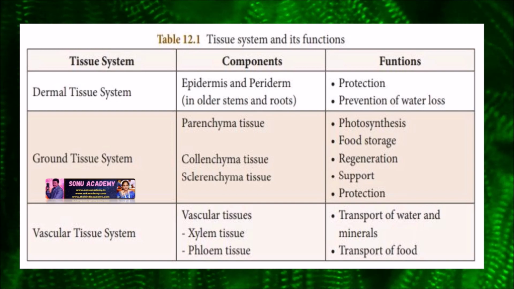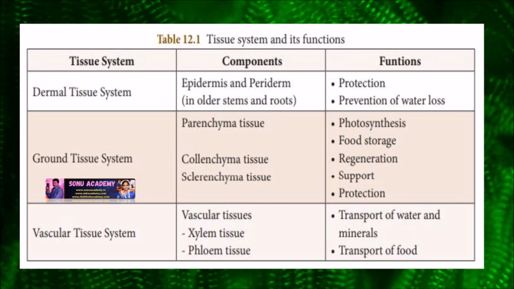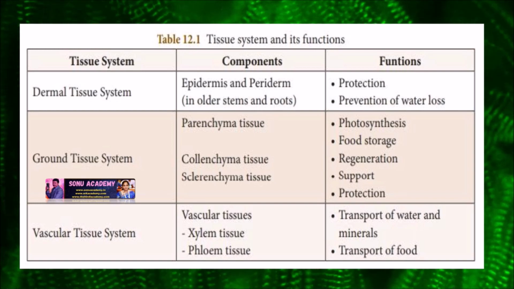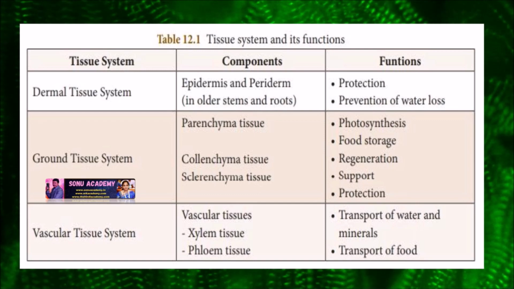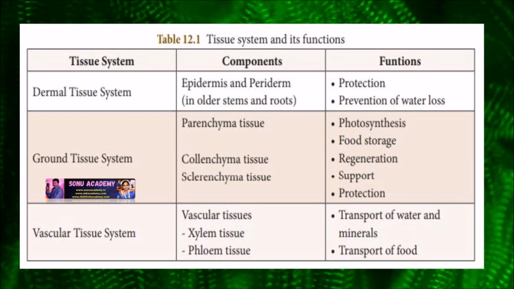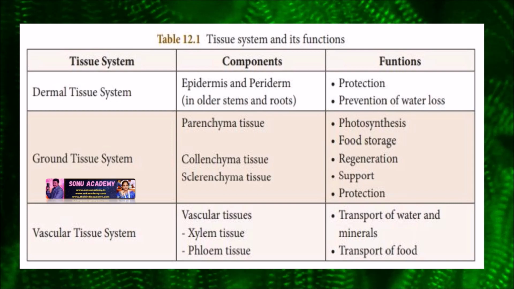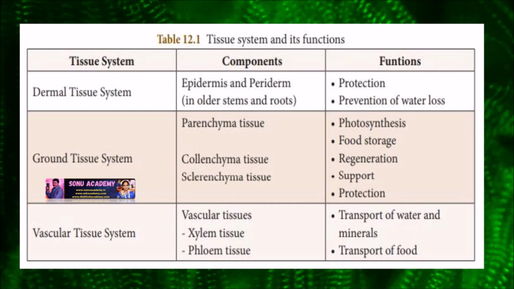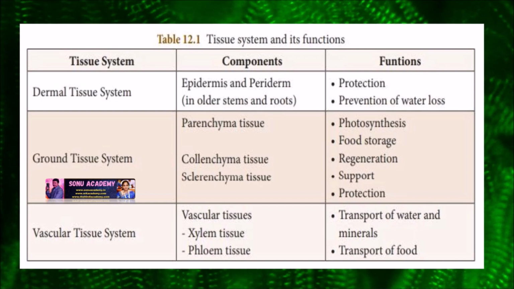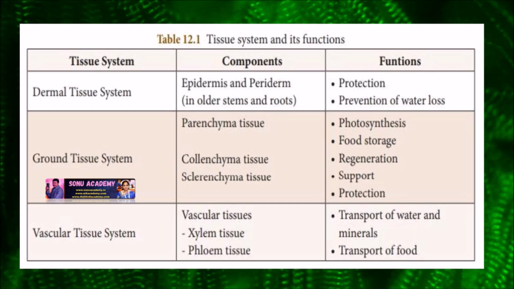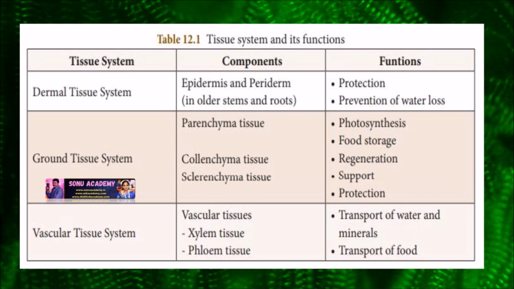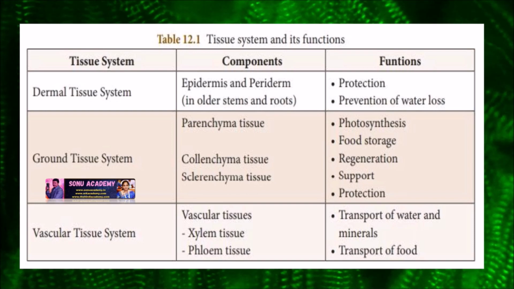Come to the ground tissue system. The ground tissue system again comes under, as we already discussed, parenchyma tissue, collenchyma tissue and sclerenchyma tissue. The functions of these tissues are photosynthesis, food storage, regeneration, support and protection. Come to the vascular tissues. Vascular tissues are xylem tissue and phloem tissue. Their functions are transportation of water and minerals and transport of food material.